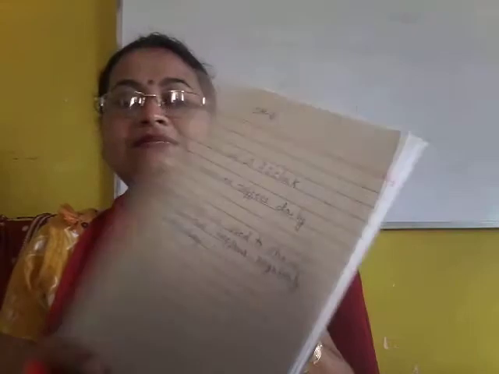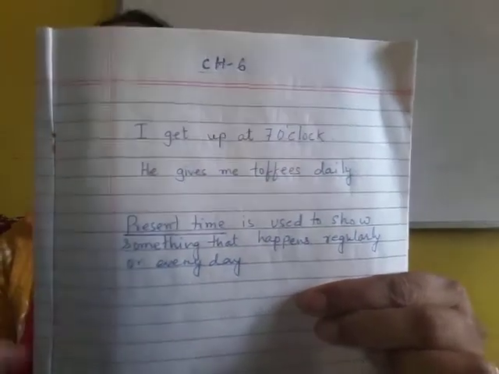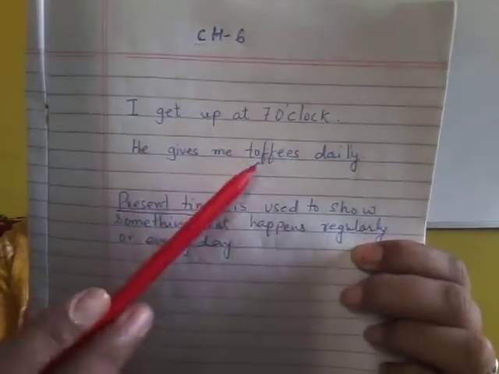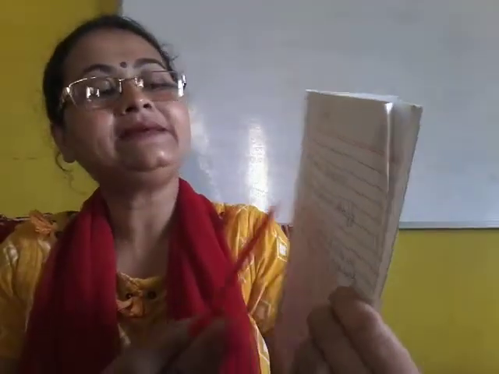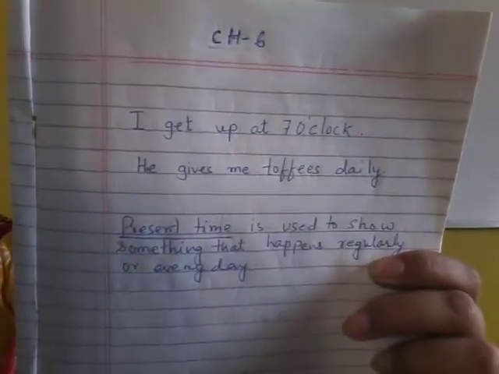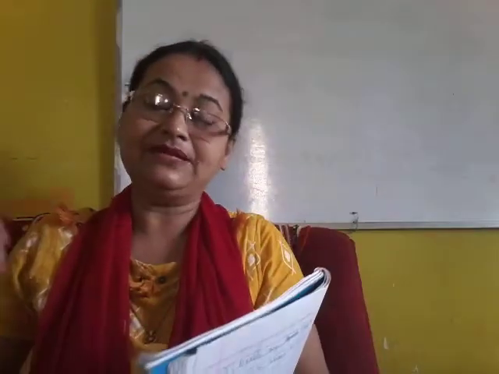Turn the page. Open your book at page number 64. I will show you two more examples that I have already discussed with you. Number 1 is I get up at 7 o'clock. Means on a regular basis I get up at 7 o'clock in the morning. Then, he gives me toffees daily. He gives me toffees daily means he does this activity on a regular basis or every day. So these sentences speak about the present time.